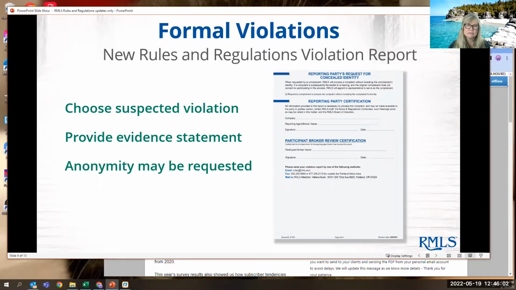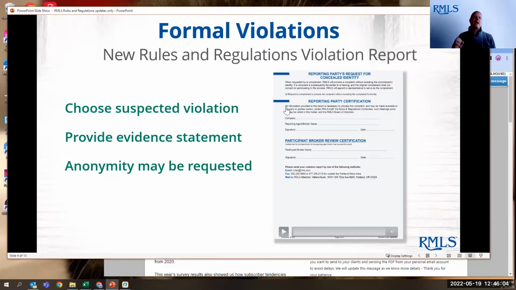So you need to check the box, but you can request anonymity. And in that case, if it does go through to a hearing, one of our rules and regulations people would basically act on your behalf. And so that's the new rules and regulations formal violation report. Again, that was made available as of January 6th. It can be found in the all documents section.